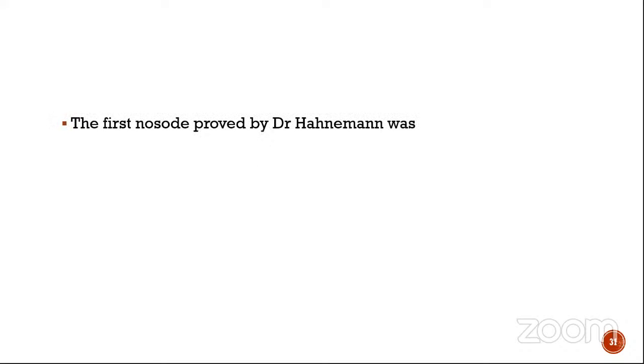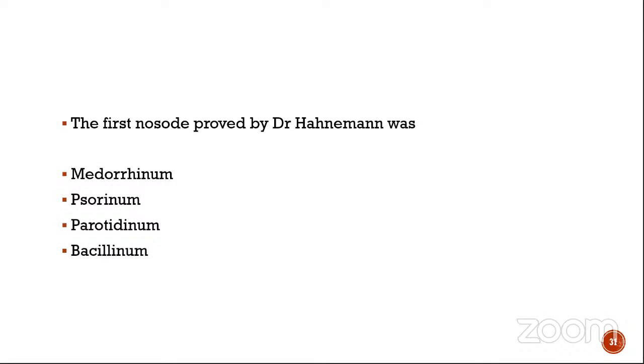So the first nosode proved by Dr. Hahnemann was medorinum, sorinum, parotidinum, or bacillinum. So we all think it is going to be medorinum, but actually it is not medorinum. The answer is sorinum. Until now, I had the idea that sorinum was proved by Herring, but actually it is proved by Hahnemann. Okay.